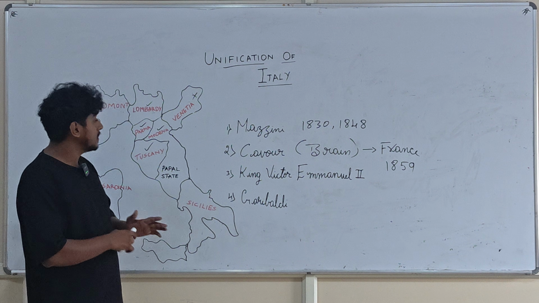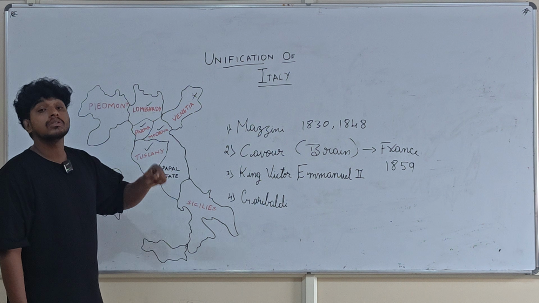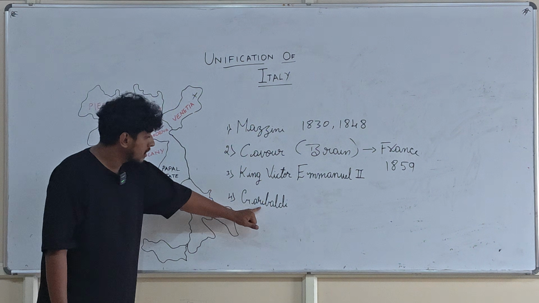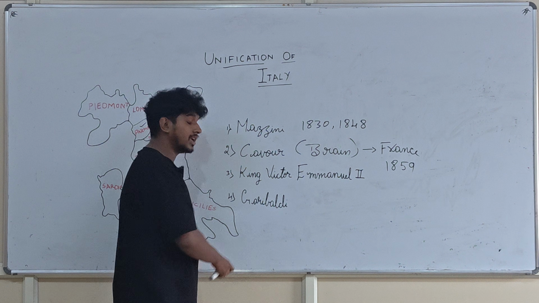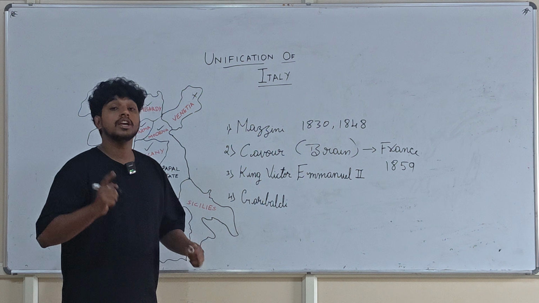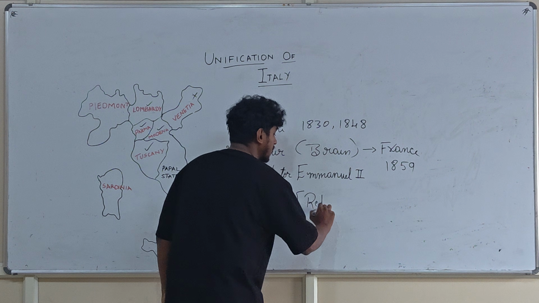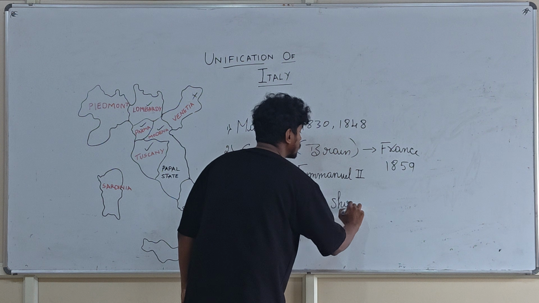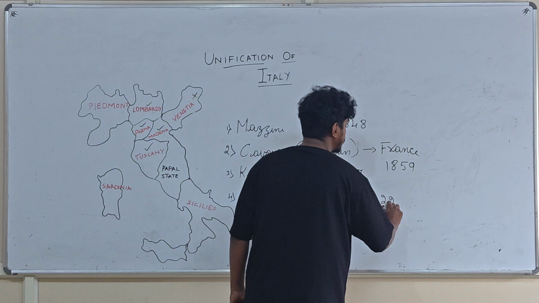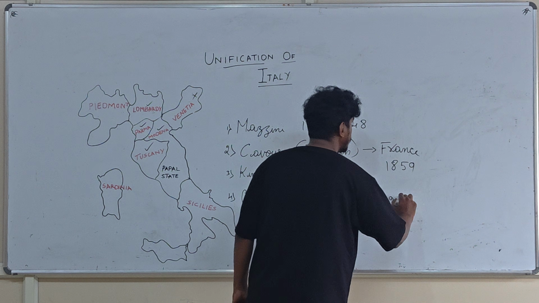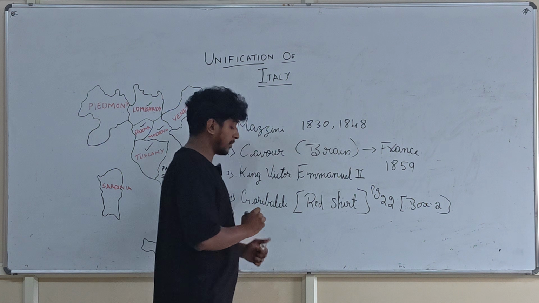Okay. Then what happened? After Cavour took all these places back, the next step would be about Garibaldi. Garibaldi is also a revolutionary who is a student of Mazzini. He had established his own army called Red Shirts. Red Shirt is a secret society and also his own army. This information is on page number 22, in box 2.